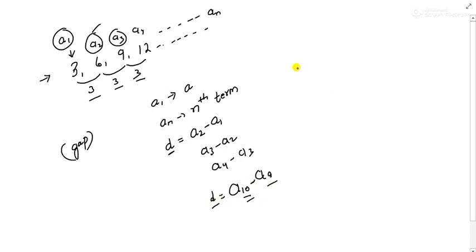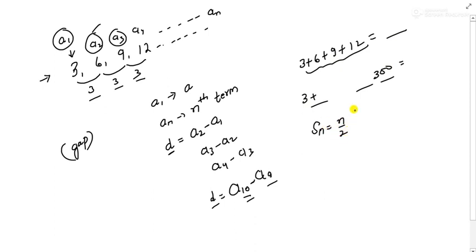Now if you have to add these numbers 3 plus 6 plus 9 plus 12, how many numbers are there? 4. If you add you will get some number, right? But if the numbers were from 3 up to 300, are you going to count them and add? No, that will be a difficult situation, right? So in that case we use a formula known as Sn, which is equal to n by 2 into 2a plus n minus 1 into d. Here n is the number of terms, we'll see how many terms there are, a is the first term, and d is the common difference.